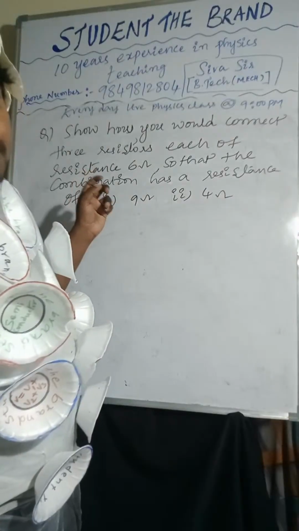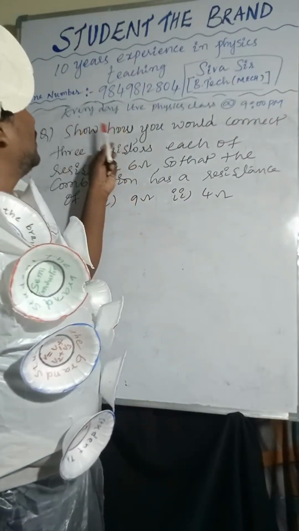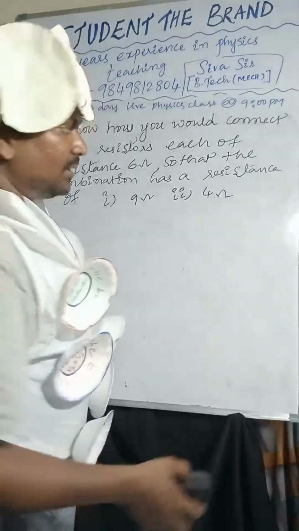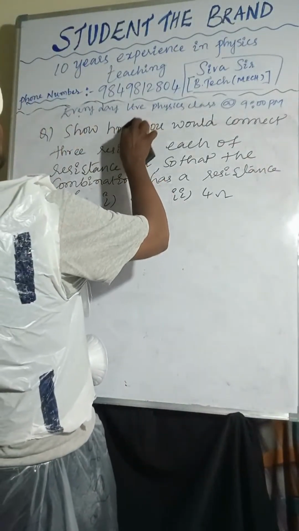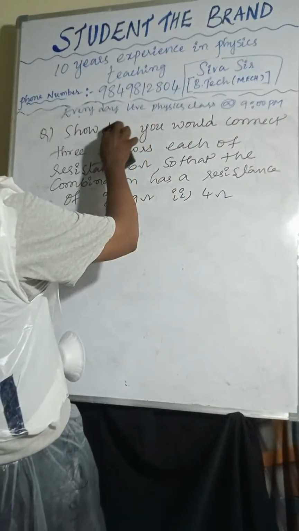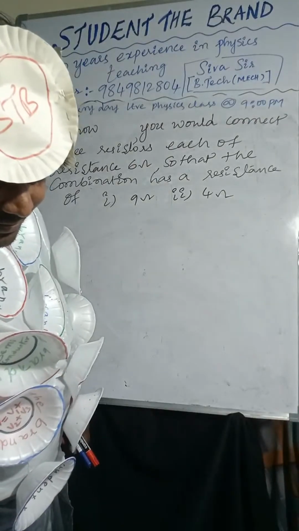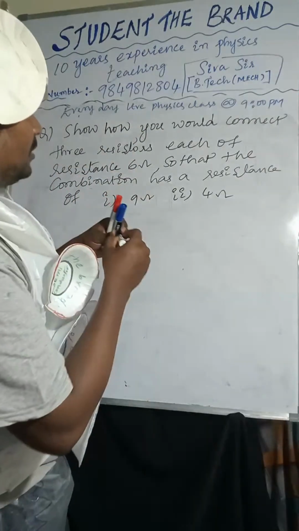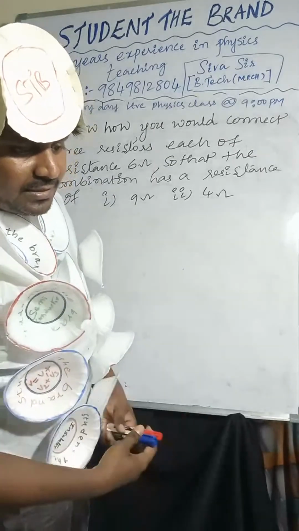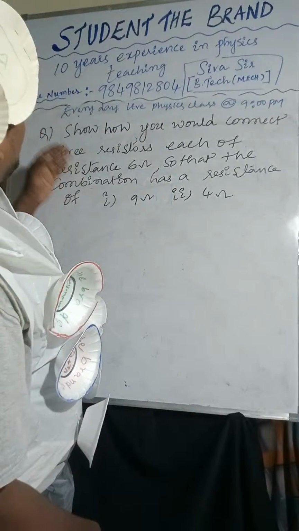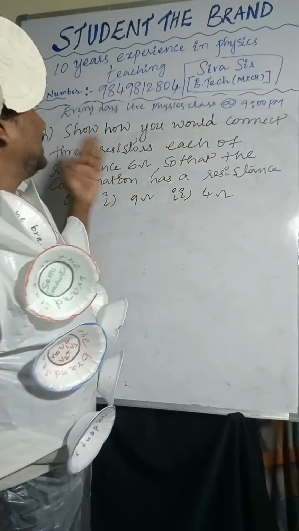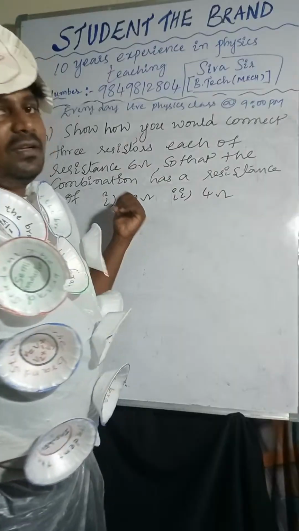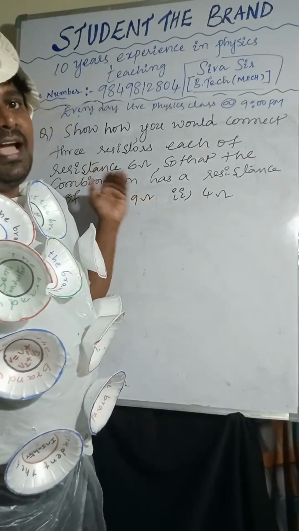Here you can observe: show how you would connect three resistors, each of resistance 6 ohm, so that the combination has a resistance of 9 and 4.